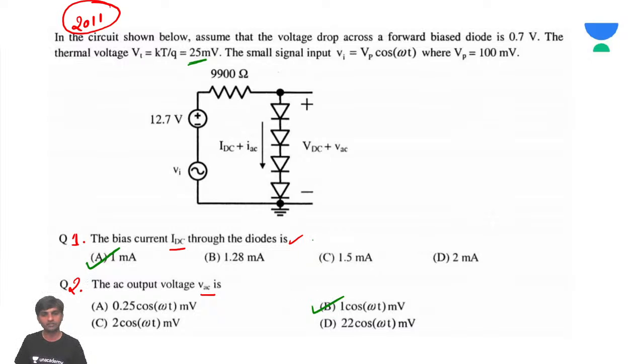So for this question, A is the right answer. For this question, B is the right answer. So A is the right answer and B is the right answer for this kind of questions.